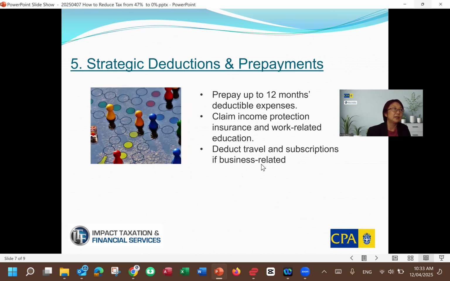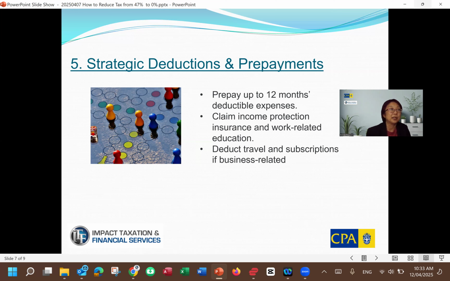Number 5, strategic deductions and prepayments. You can potentially prepay up to 12 months and claim the deduction in the current tax year. If you do this before the end of the tax year, June 30, you can actually claim the deduction for that financial year.